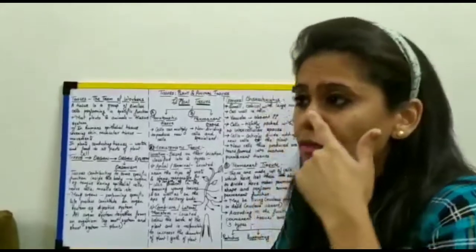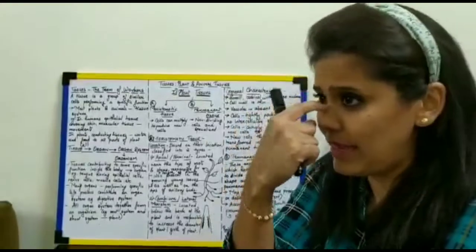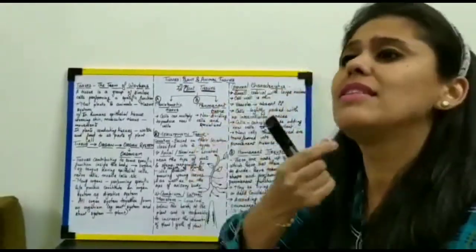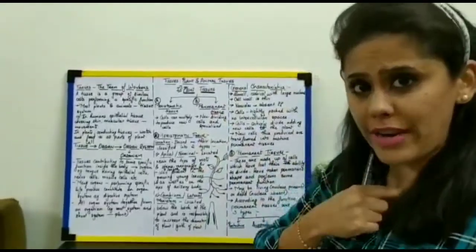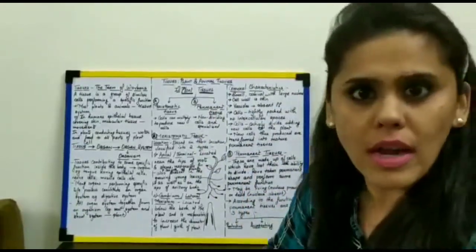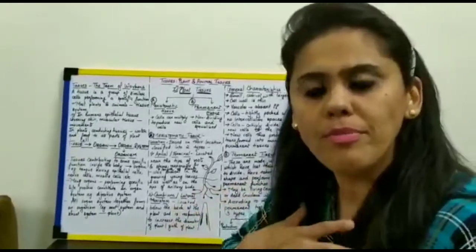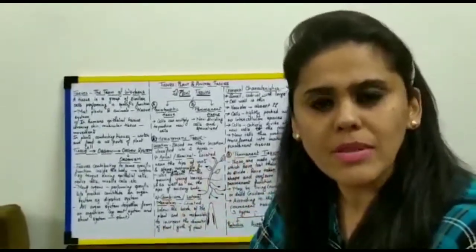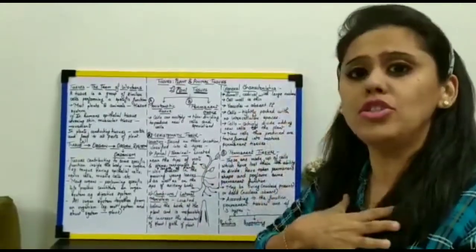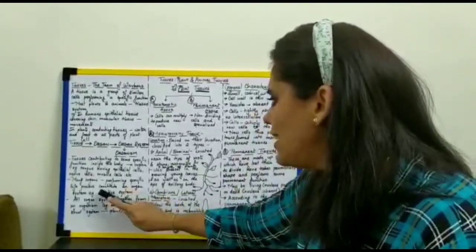It is your nostrils, the nasal chamber, then your pharynx, larynx, trachea, bronchi, bronchioles, then your lungs. So there are so many organs involved which perform one single process, and that process is respiration. So all these organs together, what do they form? It forms your organ system.